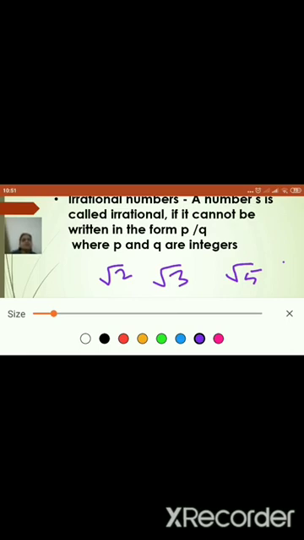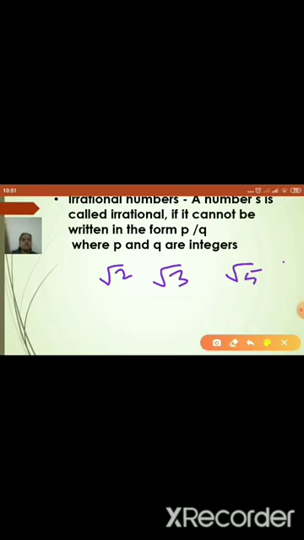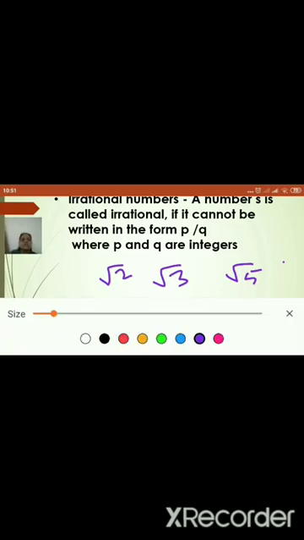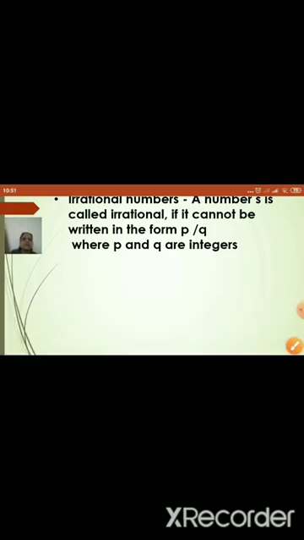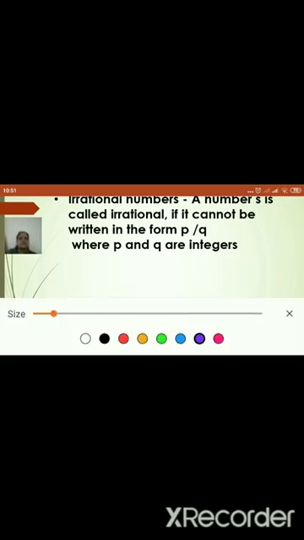Non-terminating, non-recurring numbers are nothing but called irrational numbers. If you want to see another example, as per my definition, non-terminating, non-recurring means this: if I write a decimal expansion as 1.01001 0001 and so on, you can see the dots at the end. This is very important because it is an infinite number.